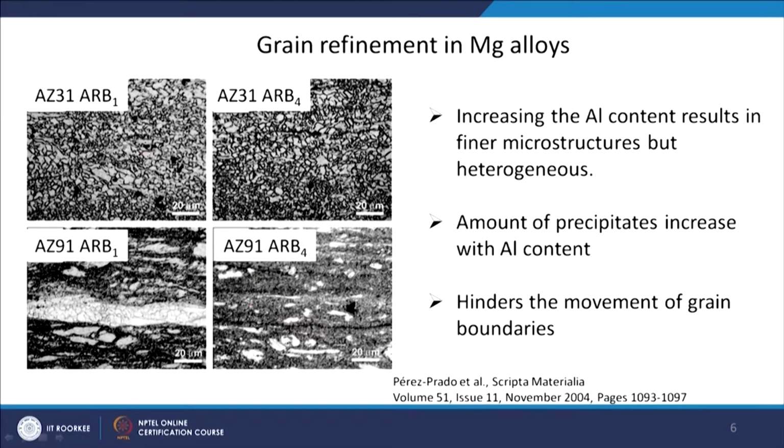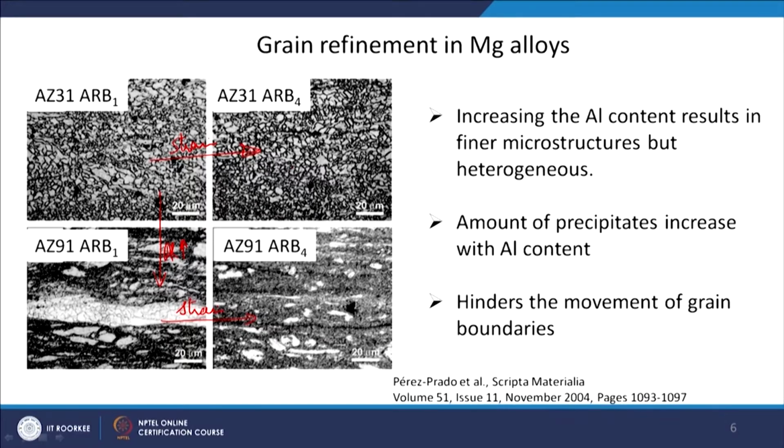This is after the first pass, and in this direction your strain is increasing. This is after the fourth pass, and in this direction your aluminum content is increasing. Again, the strain is increasing because this is the fourth pass and this is the first pass, and you can see clearly the effect of the strain on the microstructure.